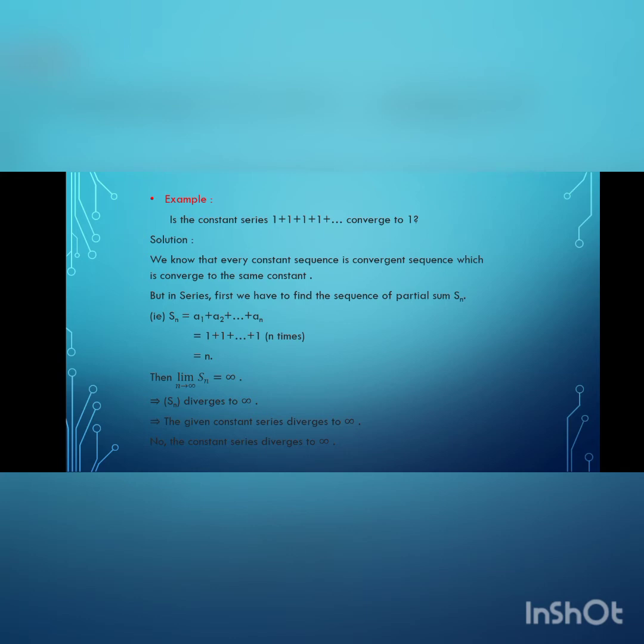So, we have n times of 1. So, sum of n times of 1 is n. That is, capital Sn equal to n. Now, we have to put the limit as n tends to infinity in Sn. We get the result infinity. Therefore, the partial sequence Sn diverges to infinity. Therefore, the given series is also divergent.